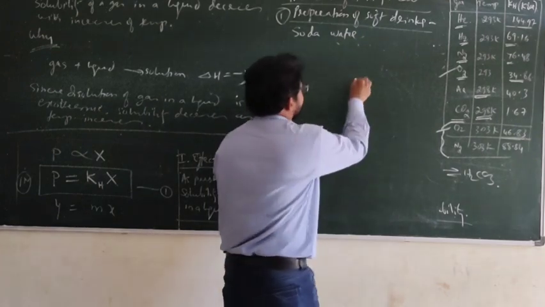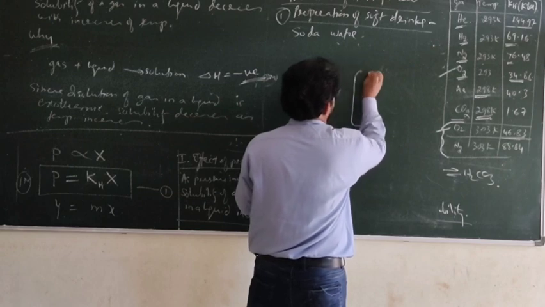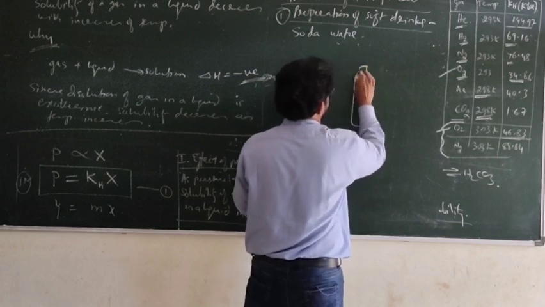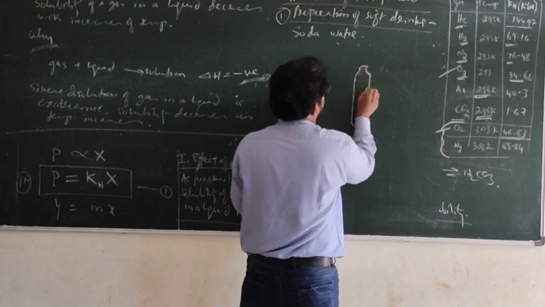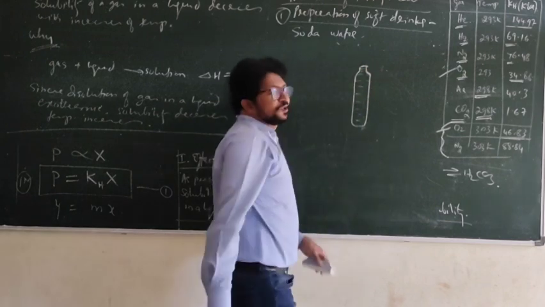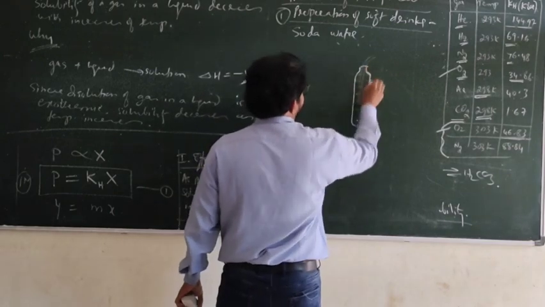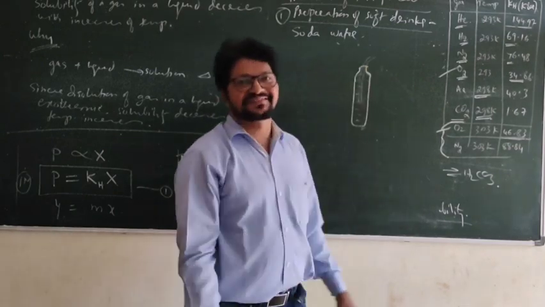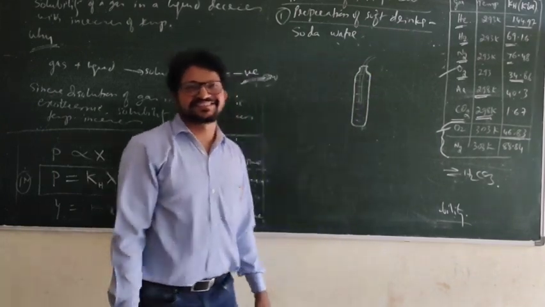Now if I ask you a question, all of you have seen soda water, think this is a bottle. Now I will ask you a question, this is filled with ordinary water. Now how to blow carbon dioxide? Putting a pipe into it and blowing through some source, everything will come out. Not like that.